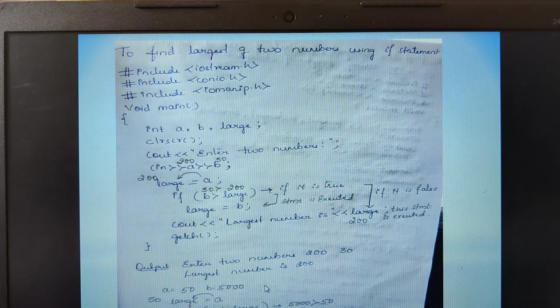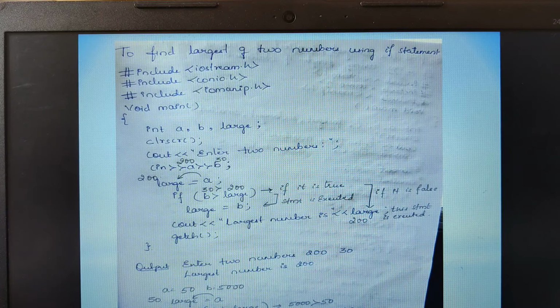Okay, moving on to one more example here. Let us enter the value as 230. Just now I have explained: I am assuming the value initially to be large. Here I am taking a value to be 50 and b value to be 5000. Initially I am assuming the a value to be the largest, and then I am comparing with the b value. A value might be anything; you can assume it to be the largest. Then compare that large value with a second variable, therefore b is greater than large. If so, move the value of b into large, and later you can print the value of large. So this is how you can execute.